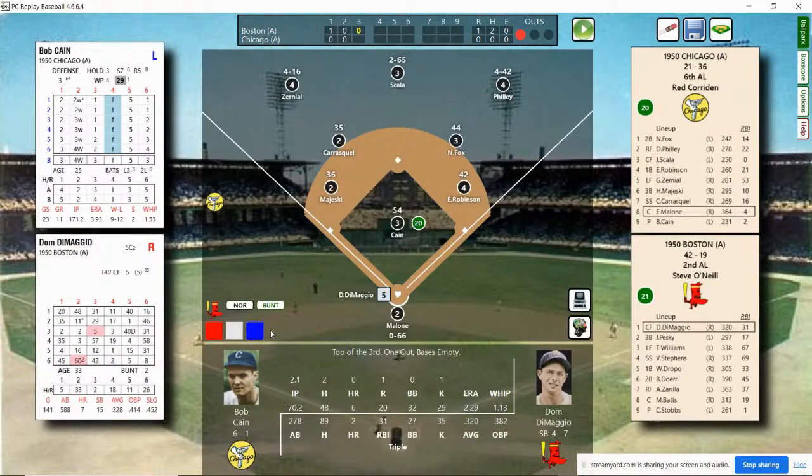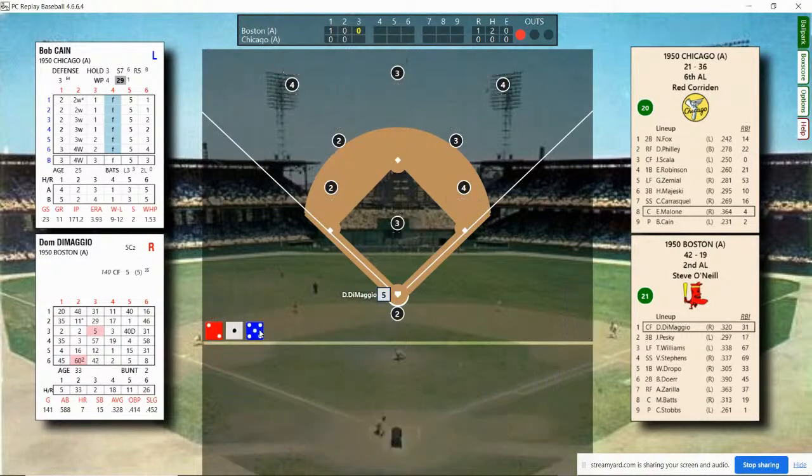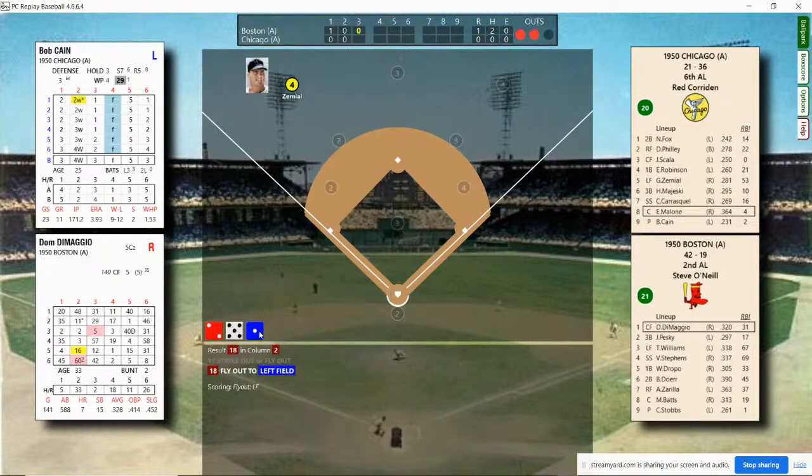He tripled his first time up. He's batting .320 this season, 2 home runs, 31 runs batted in. And he's going to fly out to Zernial in left. 2 outs, bases empty.